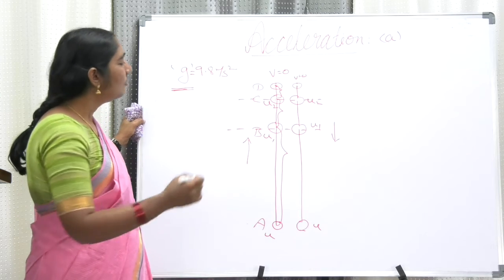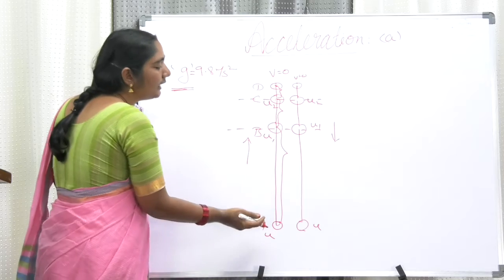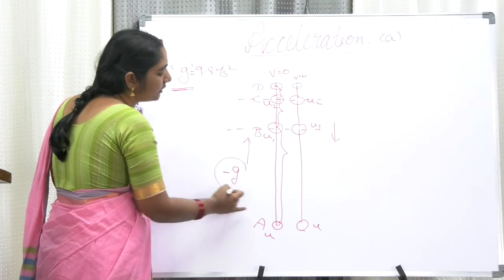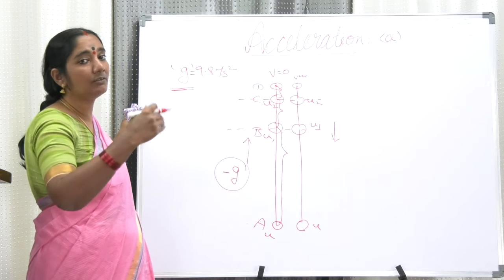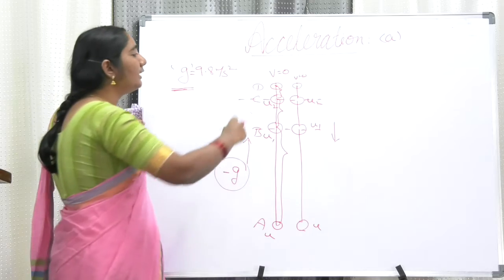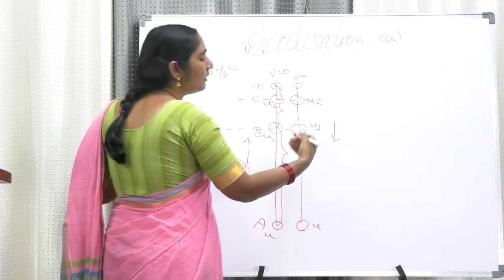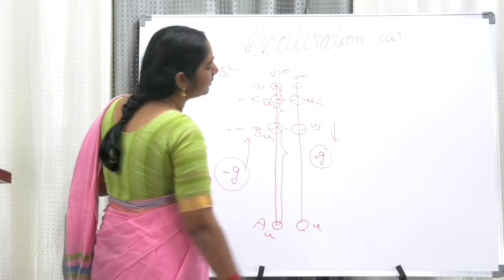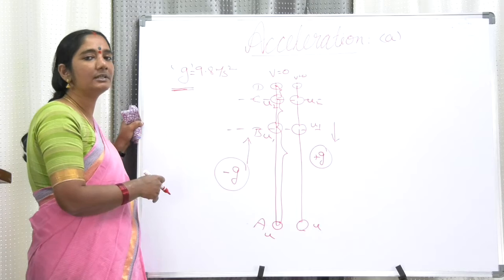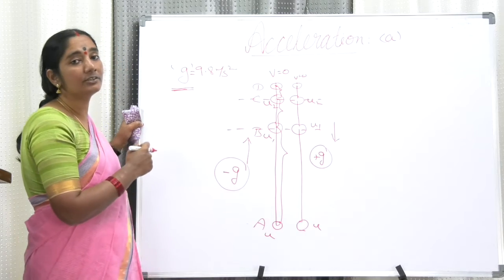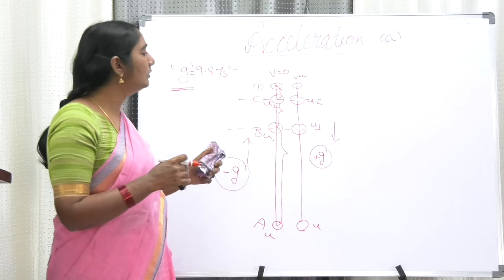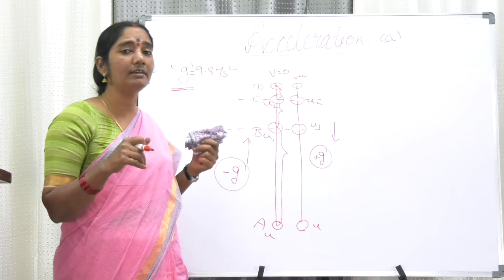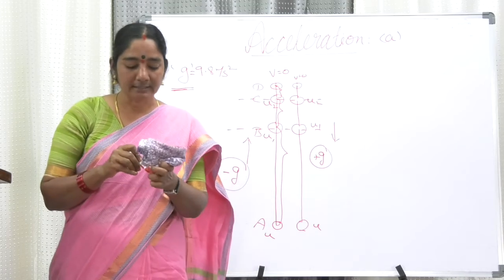So my dear friends, while going up, the velocity is gradually decreasing, which means it is undergoing retardation, because continuously the velocity is decreasing. While coming down, continuously the velocity is increasing, which means it is undergoing acceleration, plus g. While coming down we call it plus g, while going up we call it retardation, minus g. Again we are going to discuss g, which is nothing but acceleration due to gravity.